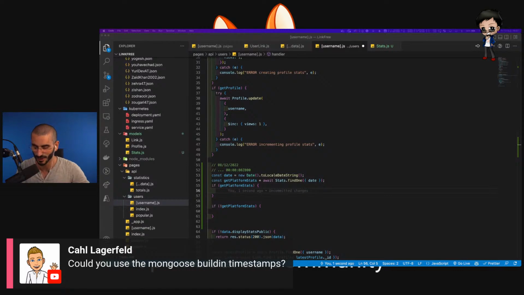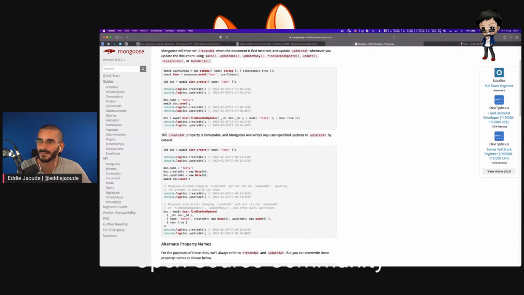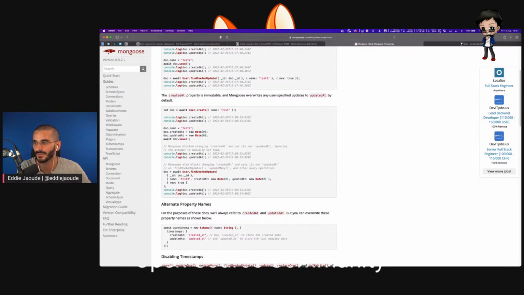Can you use Mongo's built-in timestamps? Oh, let's have a look. I do have timestamps here. I did have a look at Mongo's timestamps, and yes, they store it like this, which I think is good. But I want to make sure that the time part is always 0, 0, 0, 0, really consistent, so I can pull it out again.